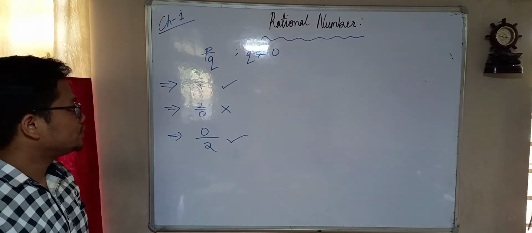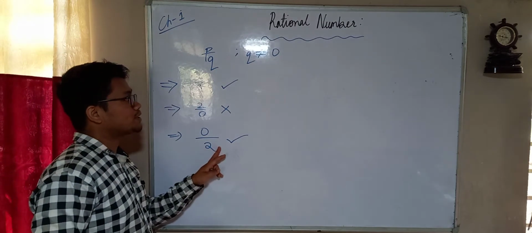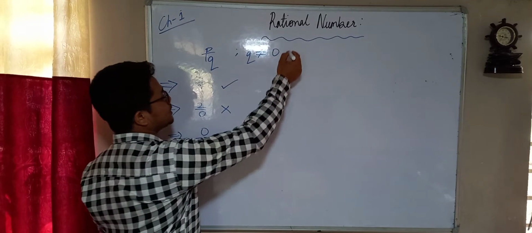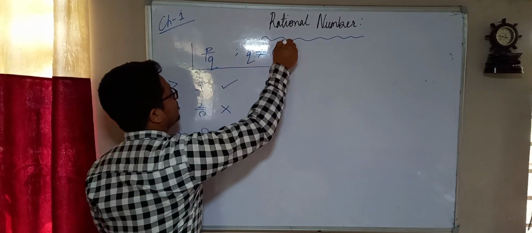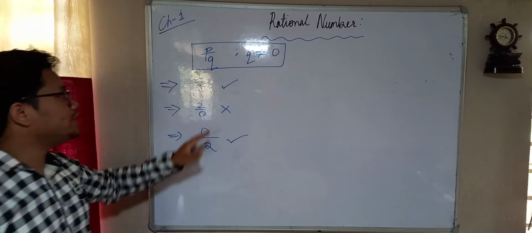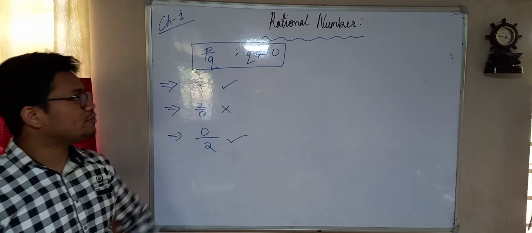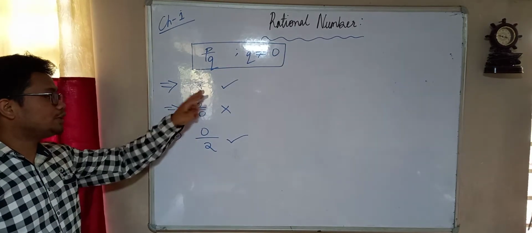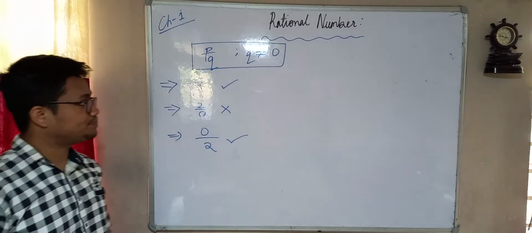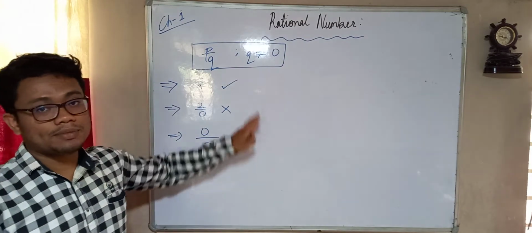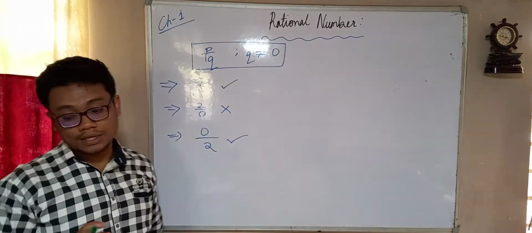So that is what has been said here. Any rational number is always in the fractional format, and your q should never be equal to 0. Understood, children? The denominator should never be equal to 0.